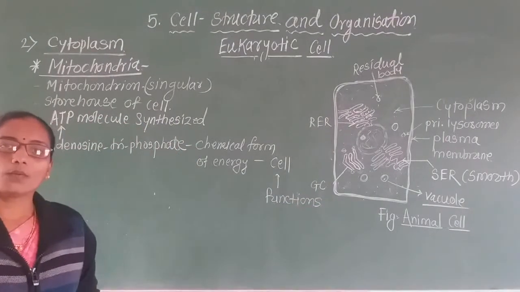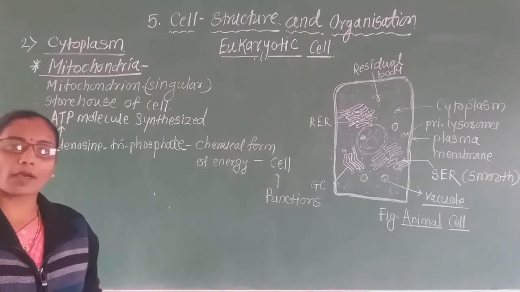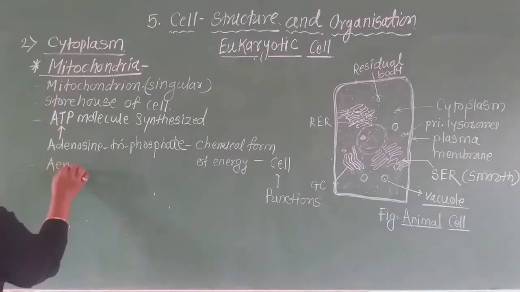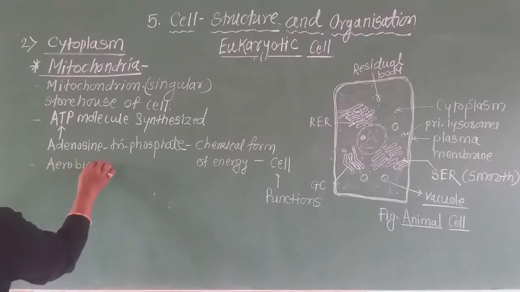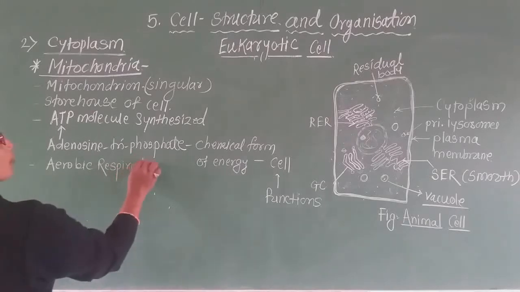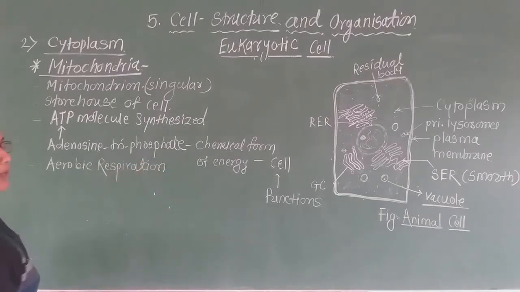Now, inside the mitochondria, aerobic respiration takes place, and there is formation of ATP molecules.